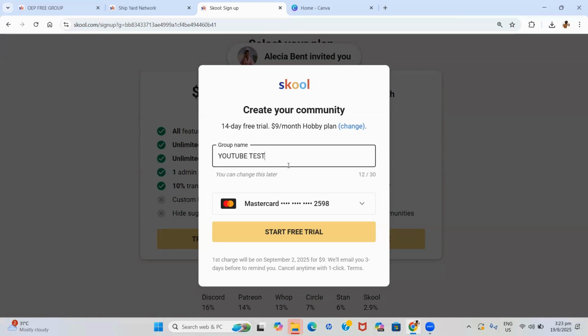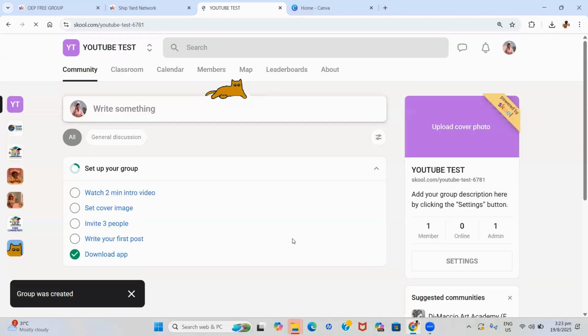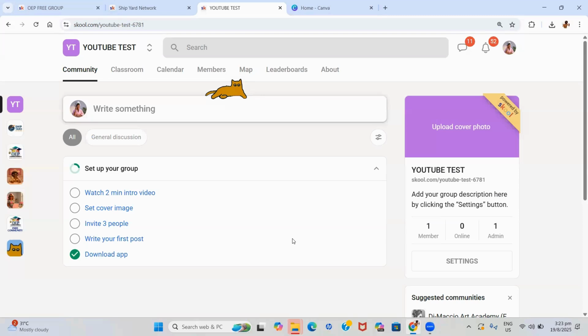Once you have created your name for your community, you go ahead and start your free trial. It is saying that it will charge me September 2, $9. That is something to definitely be aware of. So September 2, after the 14-day free trial, it is going to charge my card $9 per month, right? So we have to be mindful of this.